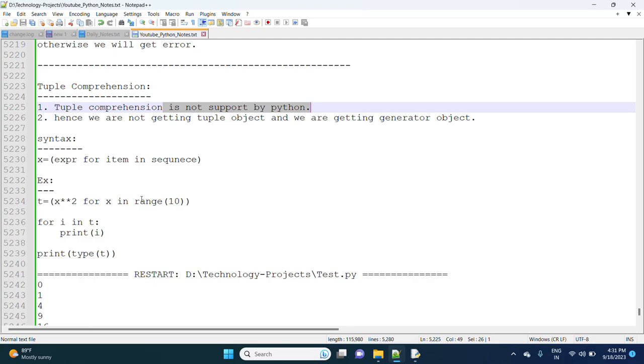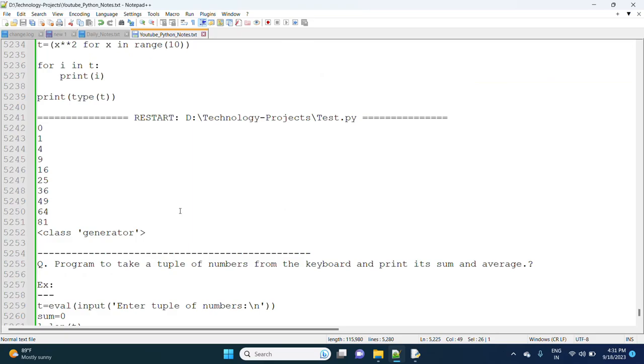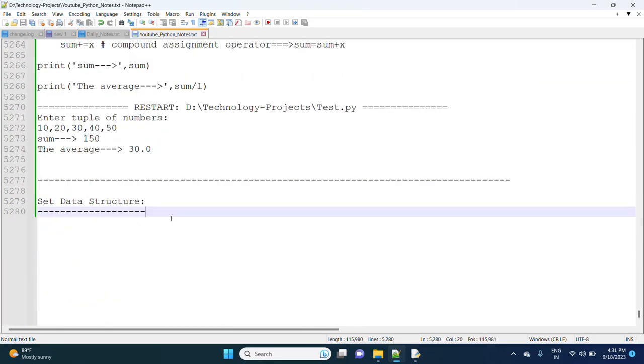So today we are going to discuss the set data structure. In a tuple and a list, if you want to represent a group of objects as a single entity, then we should go for a list or a tuple.